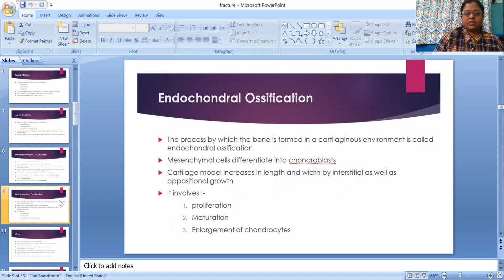Endochondral ossification is the process by which bone is formed in a cartilaginous environment. Mesenchymal cells differentiate into chondroblasts.